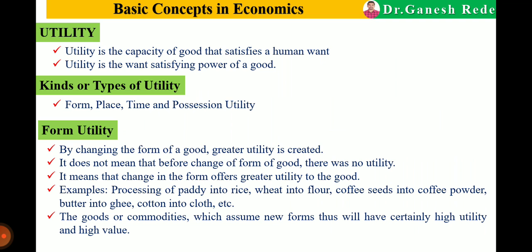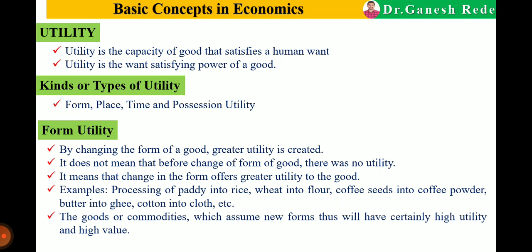Suppose I am thirsty. If I drink water, utility means the capacity of that water to give me satisfaction. What is utility? It is the capacity of that commodity to give satisfaction, or to satisfy the human want. So utility is the want satisfying power of a good. A question may be asked as a fill in the blanks: dash dash is the want satisfying power of a good. So utility is the want satisfying power of a good.